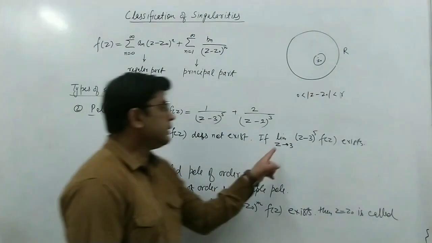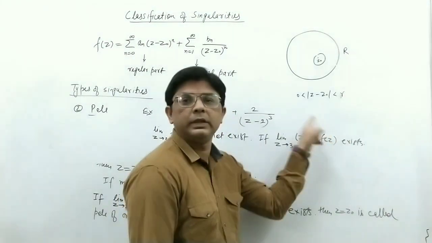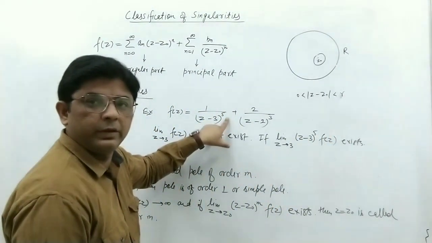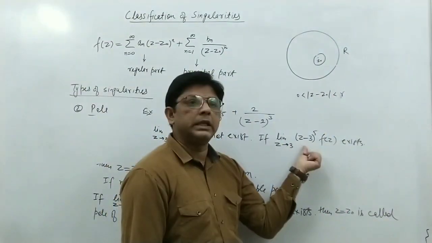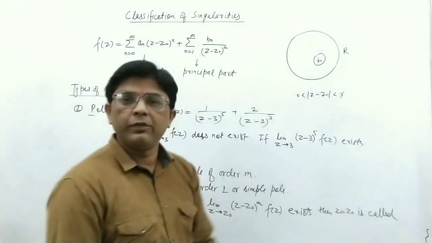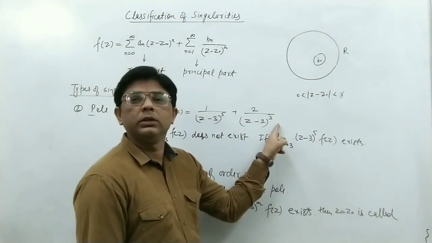It means here z equal to 3 is a pole of order 5, because we are multiplying by (z minus 3) to the power 5. Similarly, we can say that z equal to 2 is a pole of order 3.